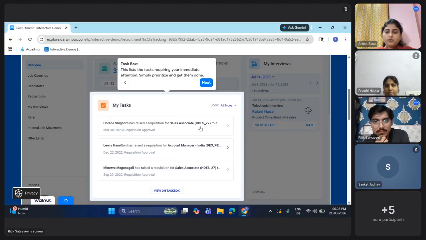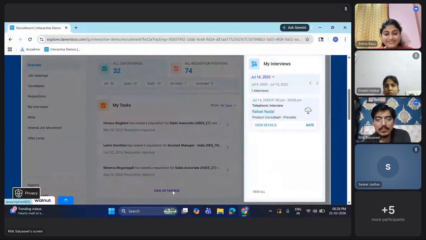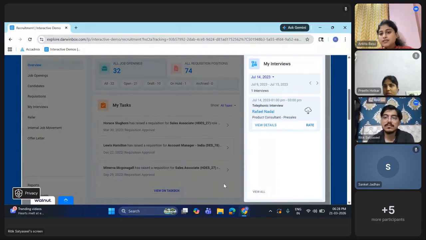Okay. Ritvik, do one thing. View on task box. Click box. Sorry. Click here. Okay. Now here you are being given a task, like there's a telephonic interview for this position. Okay. Now please click on this view detail.